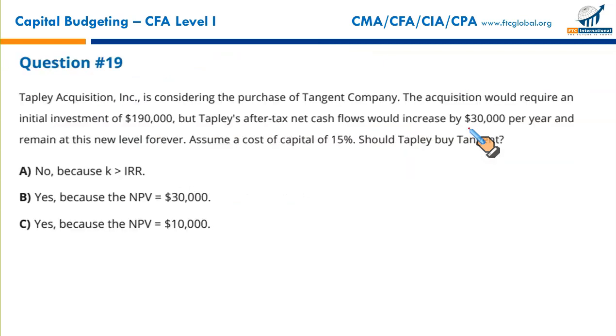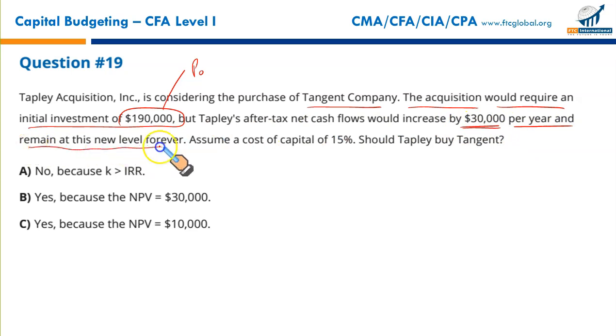Again, I guess a computational question, but doesn't require much. Tapley Acquisitions Incorporated is considering the purchase of Tangent Company. The acquisition would require an initial investment of 190. That's your initial investment at P0, at T0. But Tapley's after-tax net cash flows would increase by $30,000 per year and remain at this level forever.